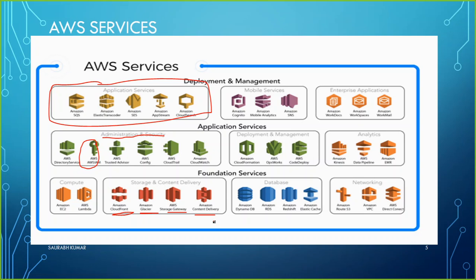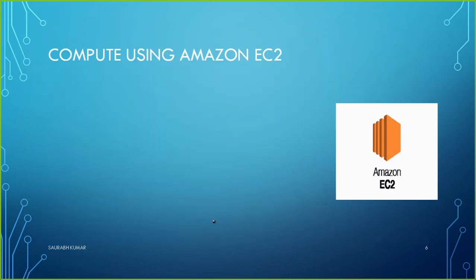Now let's move to the first one, that is EC2. EC2 provides us compute. So we already know this term compute. Compute means RAM plus CPU. So whenever we create an EC2, here is the icon of EC2. EC2 is going to utilize RAM and CPU from any of the machine. It is going to provide the power of RAM and CPU.